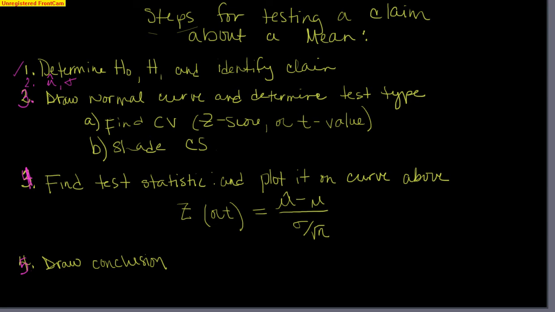Step 3 is to draw our normal curve. We need to find the critical value, and we need to shade the critical space. What's going to happen here, and I'm just going to talk about this briefly, we've always at this point found a z-score, and the formula for that z-score is still going to stay the same. However, what we might occasionally have to do when we're looking at our critical value and critical space is use a t-table rather than the z-score. I'll show you how to do that, and I will always tell you which type of table you need to go to. It doesn't add any extra work to your problem.